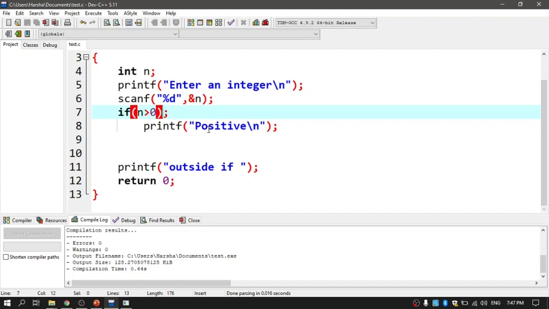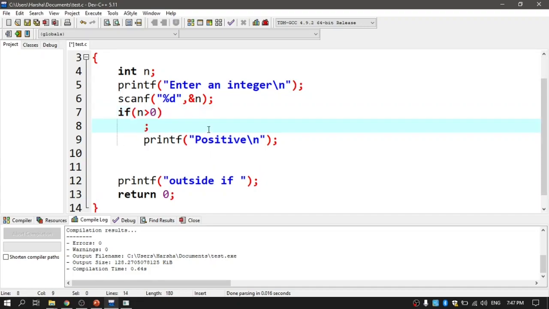As I don't have curly braces, there is only one statement with if, and that statement is just the semicolon. A lone semicolon in a programming language is called a dummy statement, null statement or empty statement, which doesn't have any impact whenever it is executed.